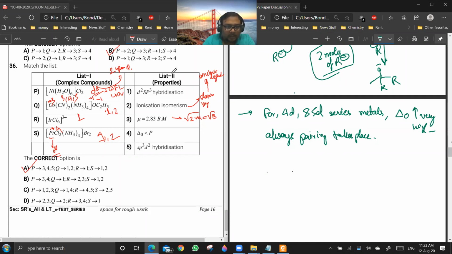If I am talking about P, you see [Ni(H2O)6]2+. Ni2+ will have a d8 configuration and there are 6 ligands, so in an octahedral configuration it will always be something like this.